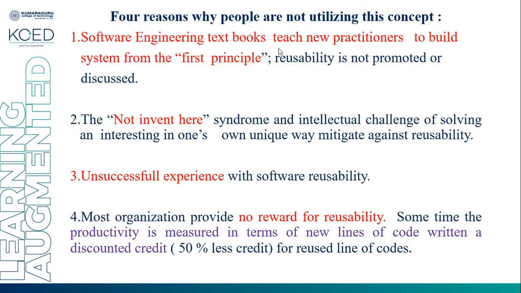There are four reasons why people are not practicing reusability. The first one is that software engineering textbooks teach new practitioners to build a system from first principles. Reusability is not promoted or discussed. Software engineering books teach that you have to always create from scratch. That is one reason.